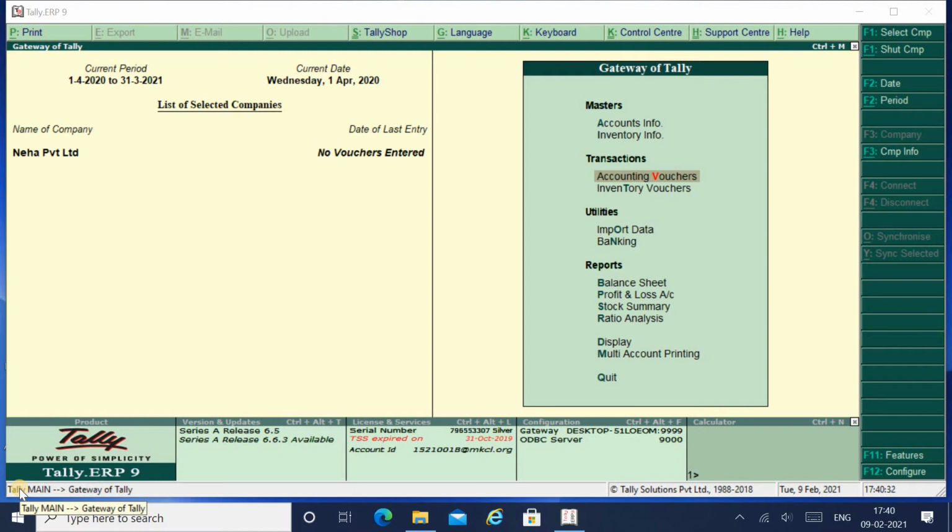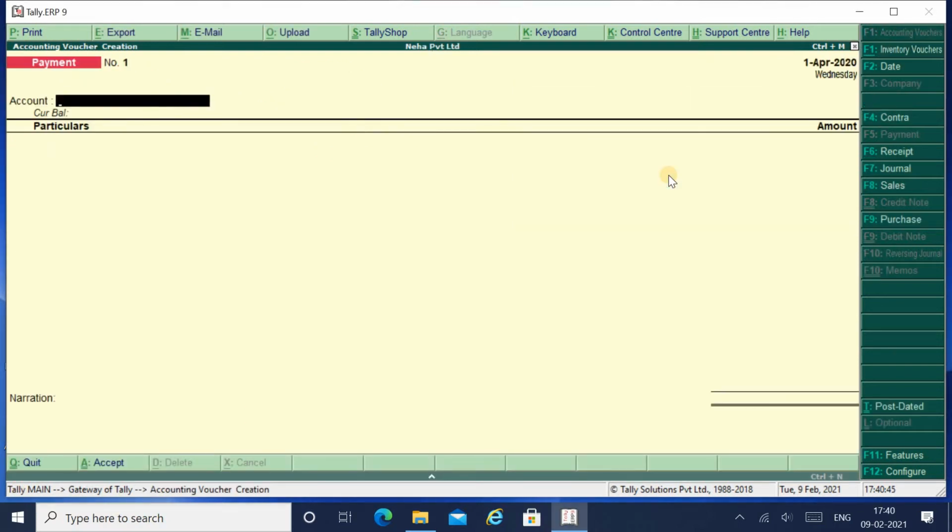But the basic thing which you must remember, or many of you get confused, is in which type of voucher we have to make this entry. So first of all, I will go to accounting voucher. Now just remember friends, that when you deposit cash in bank, there is neither a payment from your side nor a receipt from your side.